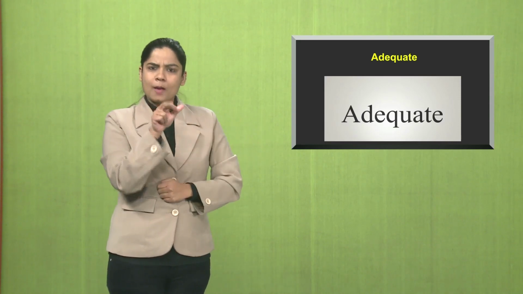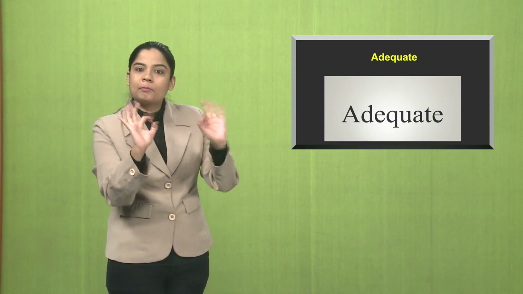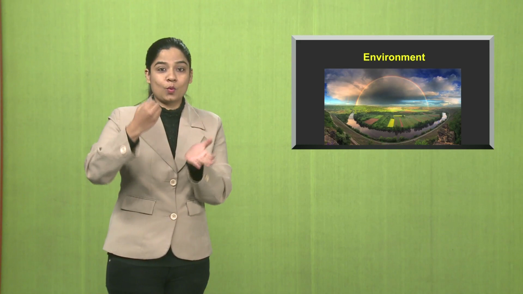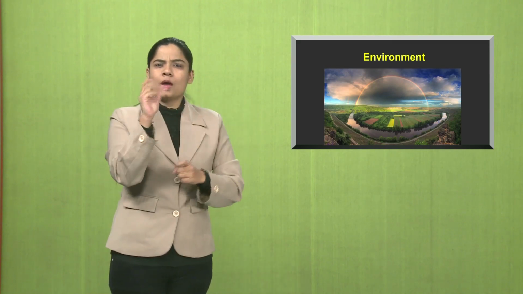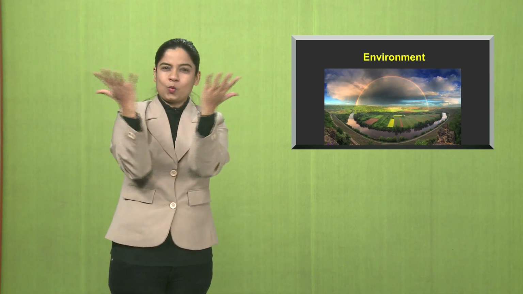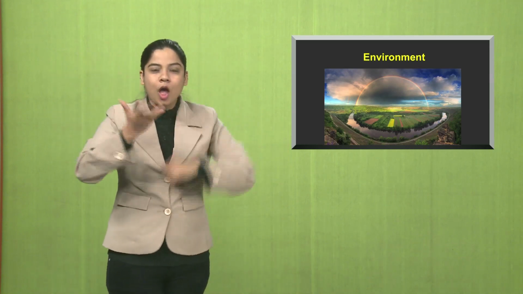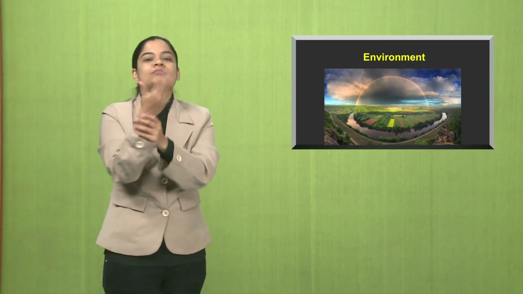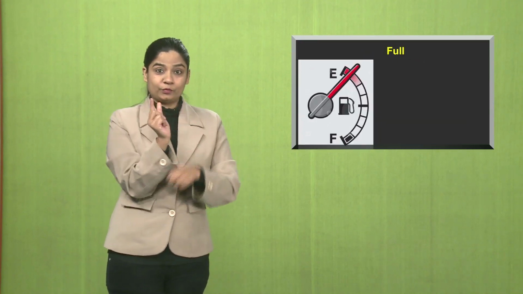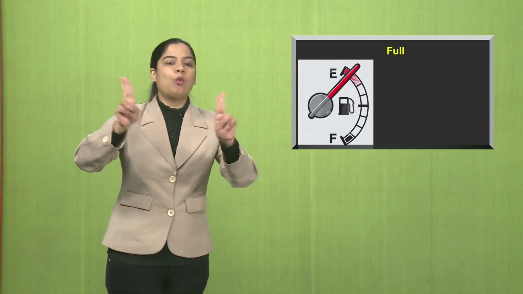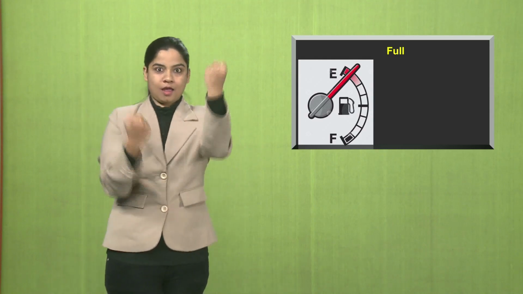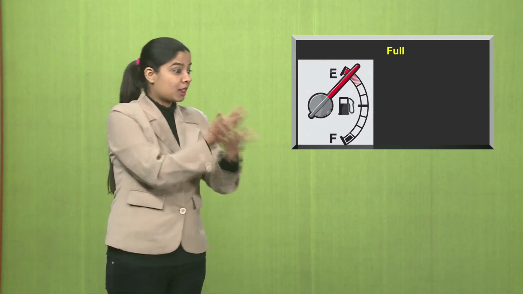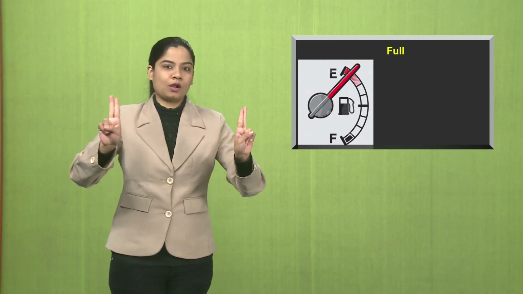Adequate, sufficient for a specific need. Environment, the surroundings or conditions in the world, be it trees, the nature, water, people, animals, everything come under the environment. Full, that is the sign name for full. For example, the petrol that is complete in a car, it's full. Notebook is full, different kinds of aspects.